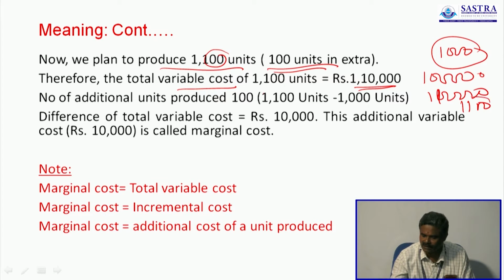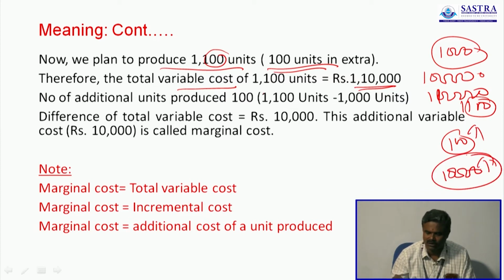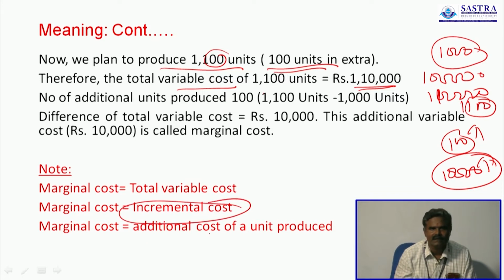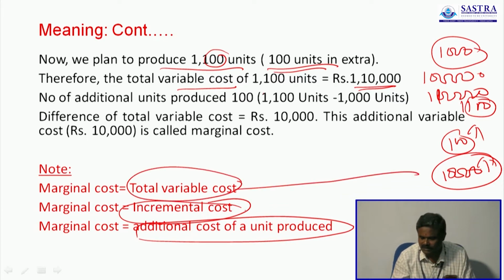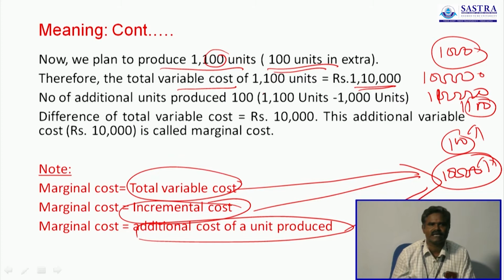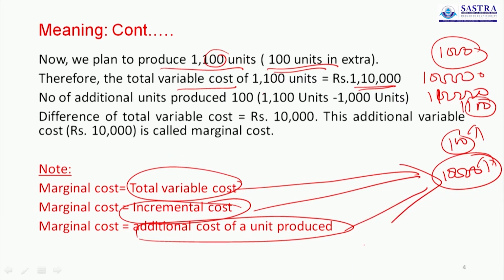Here 100 is increased unit-wise, and 10,000 is increased amount-wise. This 10,000 is called incremental cost. This 10,000 is called the additional cost of a unit produced. This 10,000 is called variable cost.